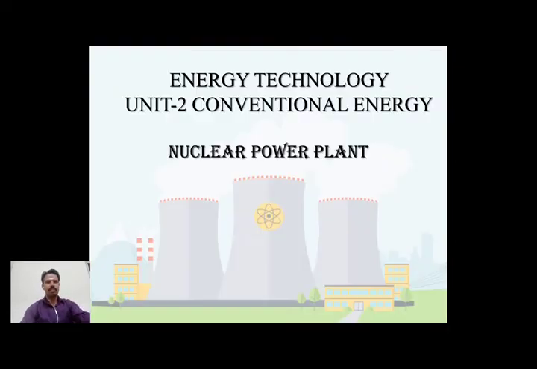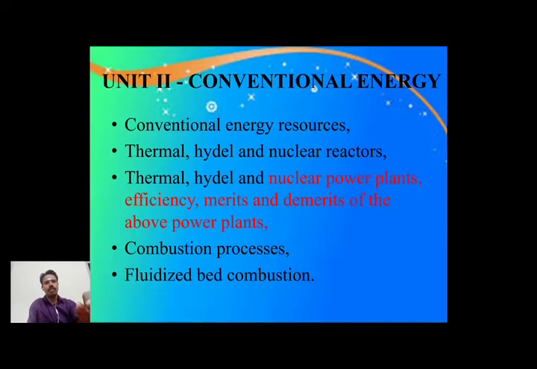Today we discuss nuclear power plant. This is one of the conventional energy sources. It's the last topic of Unit 3. In the previous class we discussed what the conventional energy resources are, and then we discussed the thermal and hydel power plant, their working principle and disadvantages. Today we discuss the nuclear power plant. Same procedure: what are the components, and what are the advantages and disadvantages?